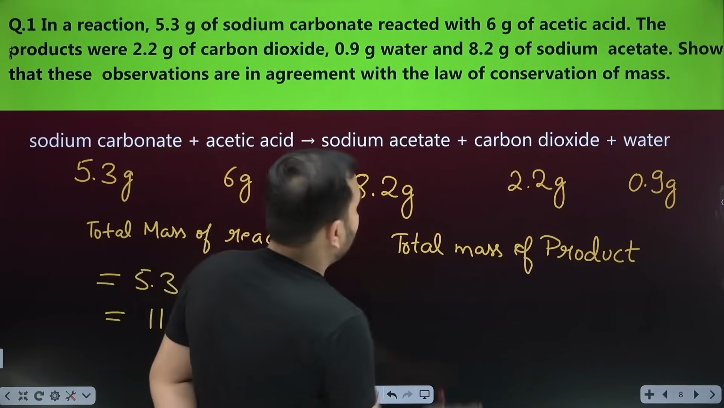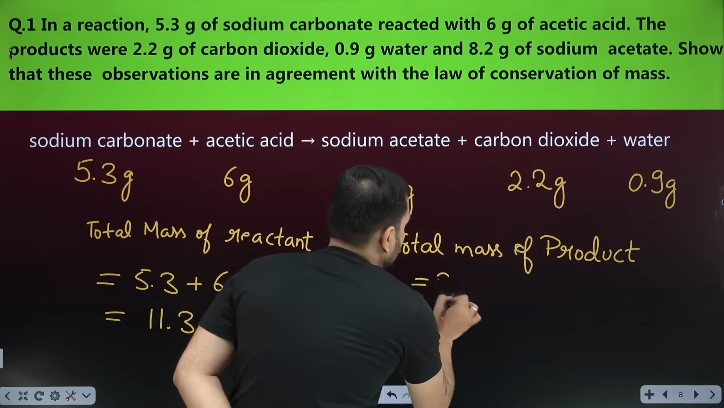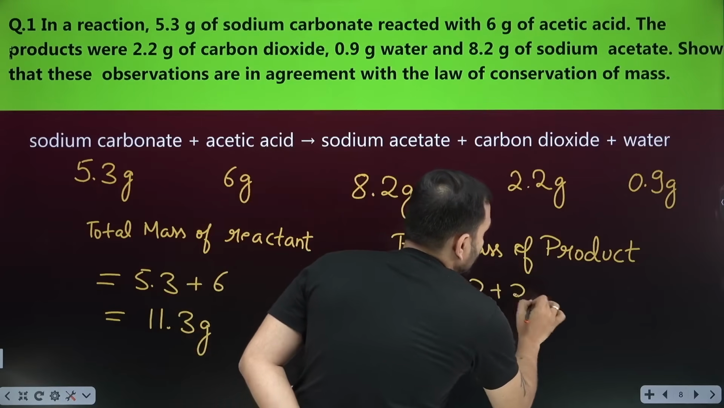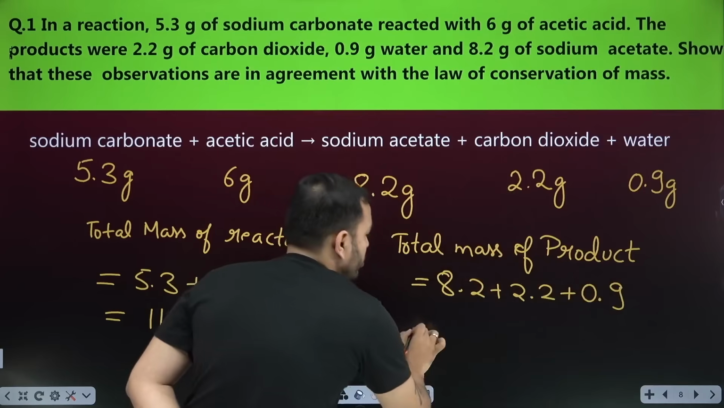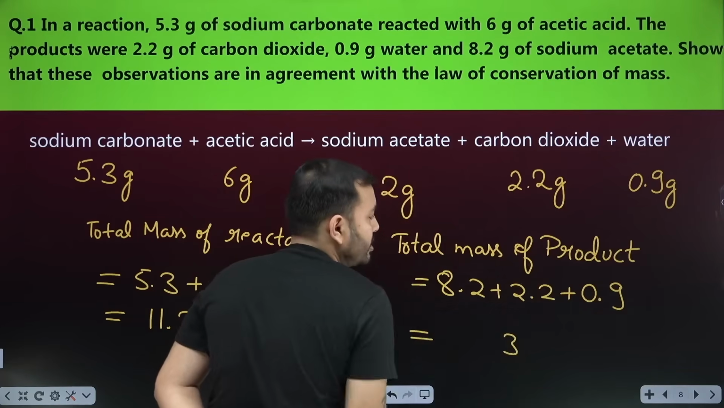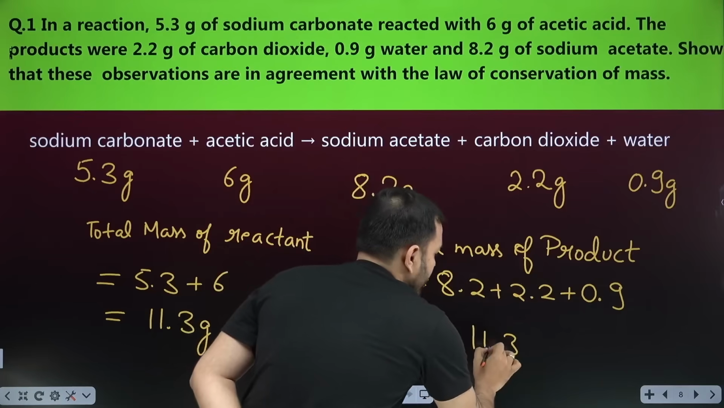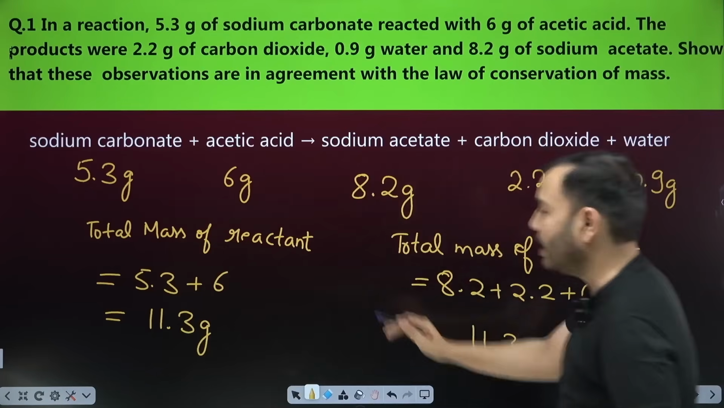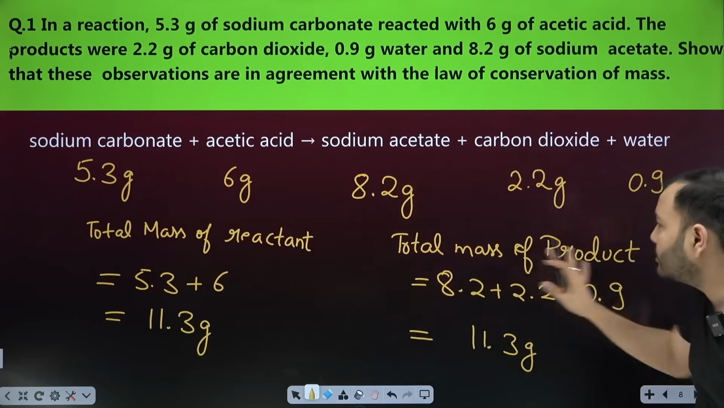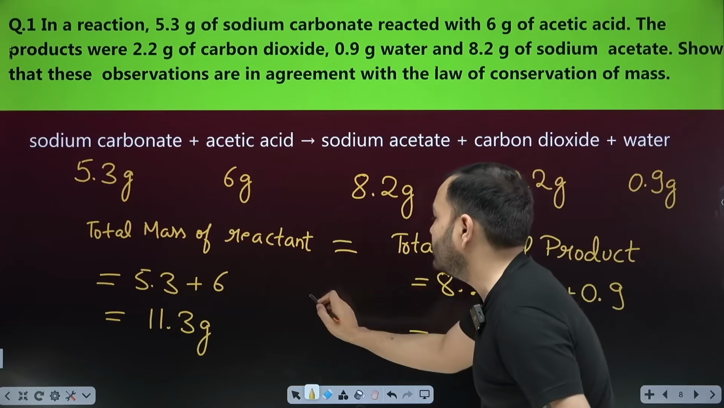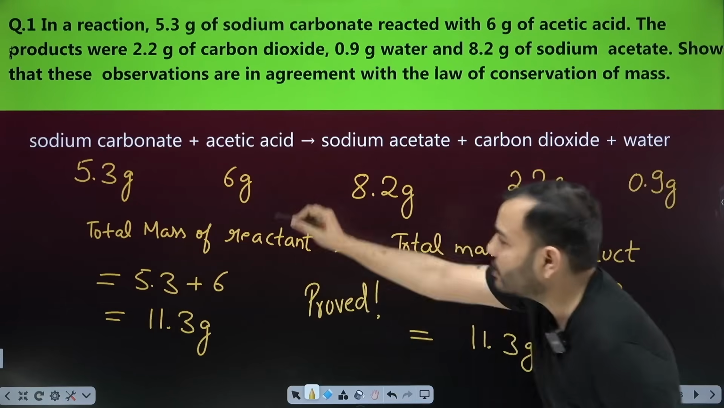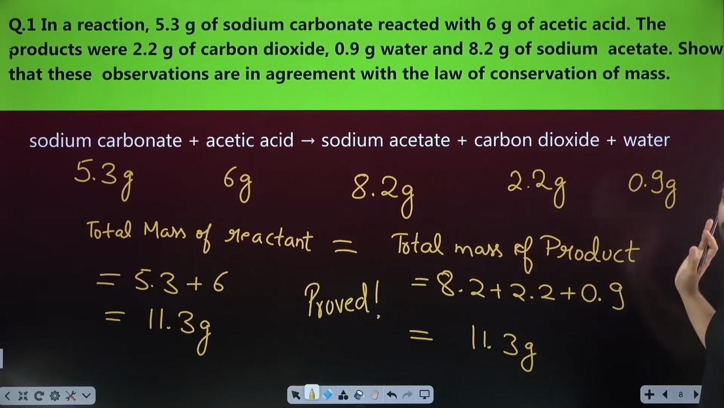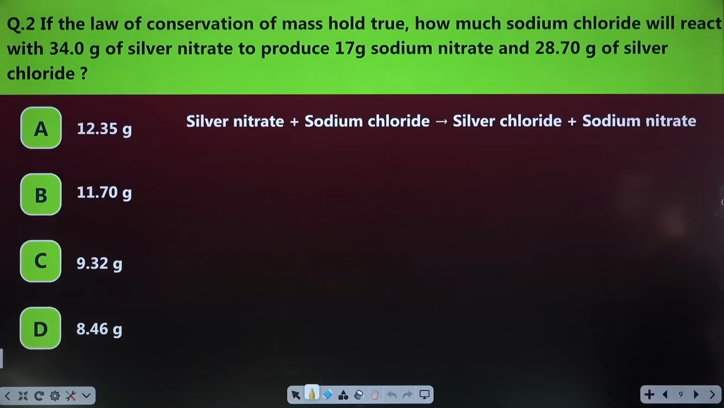Mass of product. What are the products? This. So 8.2 plus 2.2 plus 0.9. How much is it? 9, 11, 13. 2 and 1, 3, 8, 11.3 grams. Say bhai, it's equal. Total mass of reactants is equal to total mass of product. Hence, what did we say? Proved that bhai, it's correct. Total mass of reactant is equal to the total mass of product. So this is proved.